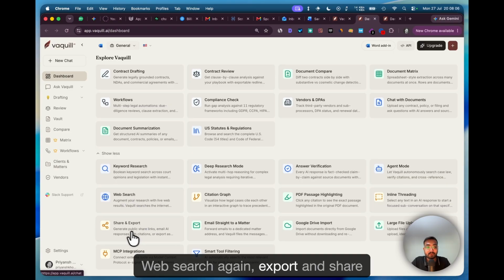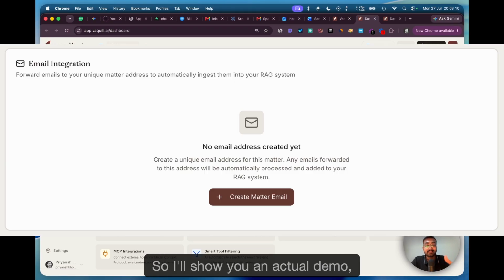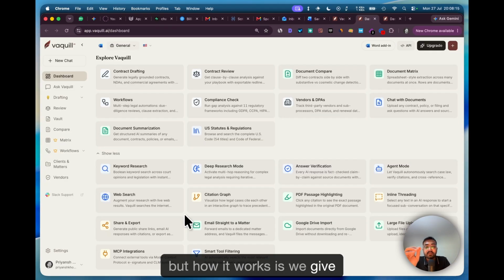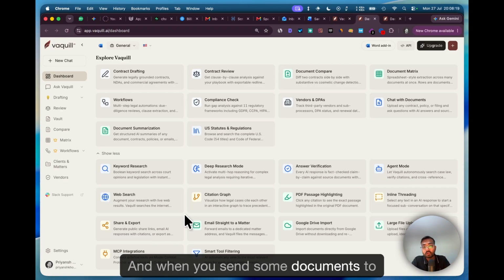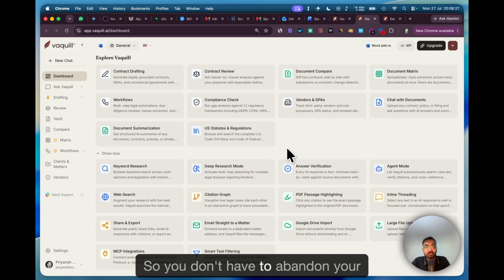Web search, again, export and share. Then email straight to matter. I'll show you in an actual demo, but how it works is we give you a unique email per matter, and when you send documents to that email or forward a document, it gets added to our platform within minutes. So you don't have to abandon your email flow or manually upload documents from Google Drive or something else.